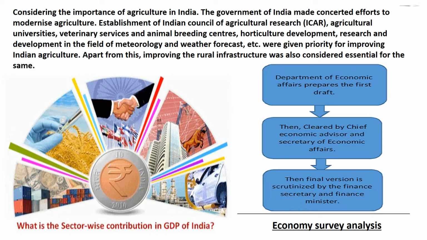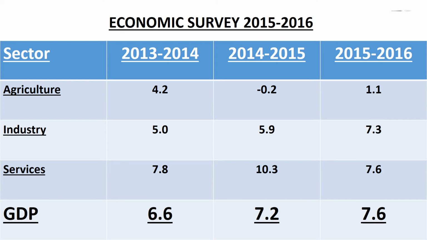Children, you can see in the given figure the sector-wise distribution of GDP in India, and in the next figure you can see the Economic Survey analysis. Under Economic Survey analysis, the Department of Economic Affairs prepares the first draft, then it is cleared by the Chief Economic Advisor and Secretary of Economic Affairs, and at the last stage the final version is scrutinized by the Finance Secretary and Finance Minister. Economic Survey 2015 to 2016.